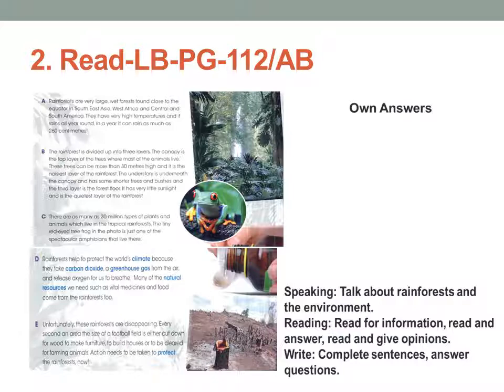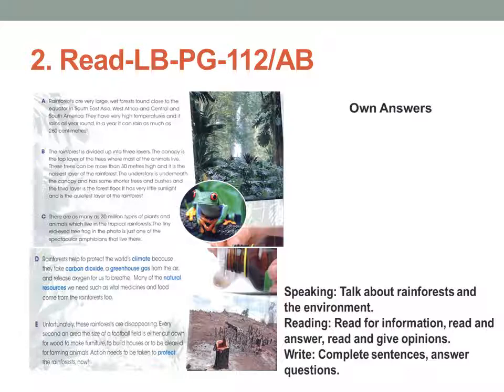And let's go to activity 2 now. Read page number 112, again in the learner's book. In this you can see some pictures about the forest, about the frog and everything. Let's read the paragraphs, part A and part B, about the forest, how they have described the rainforest. Let's start reading now. Read the text and check your answers from activity 1. What idea do you have about the rainforest?